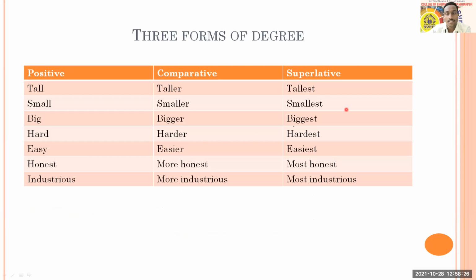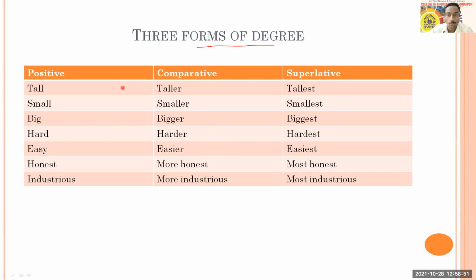Then we will go to the next slide, and you can see here that you are having this. I feel that we have done with this. Why can't you remember? I don't understand. Three forms of degree. We use them for comparison: positive, comparative, and superlative.